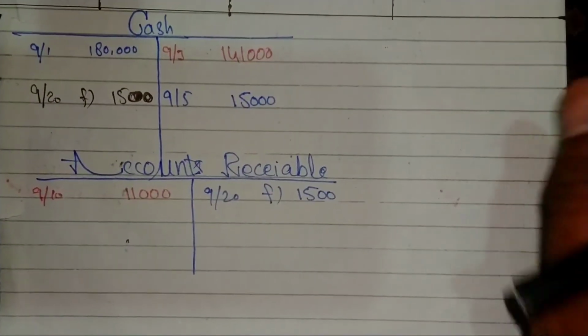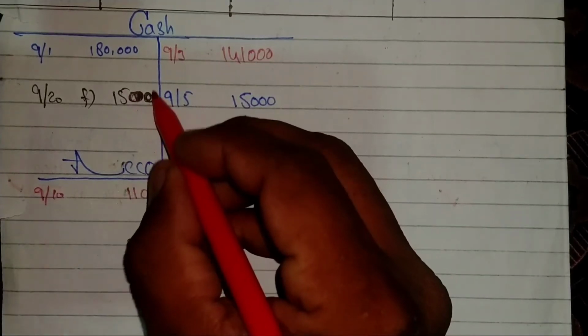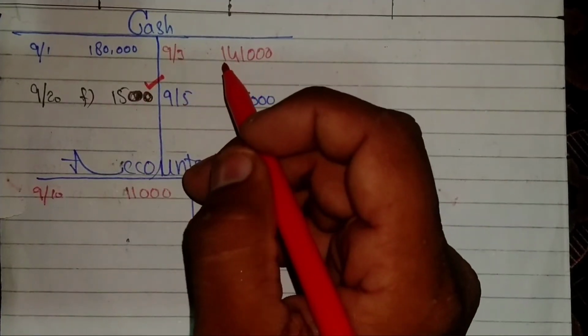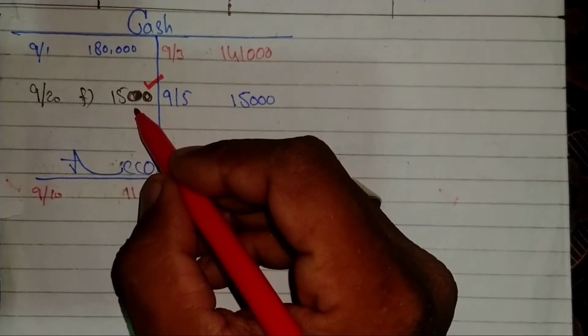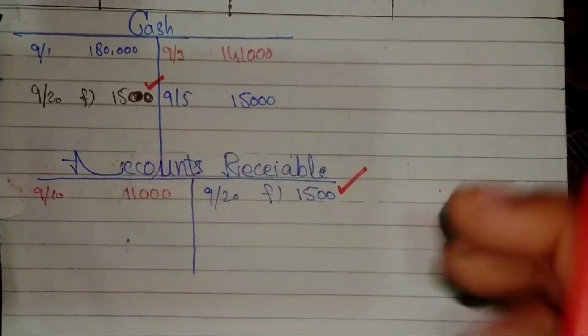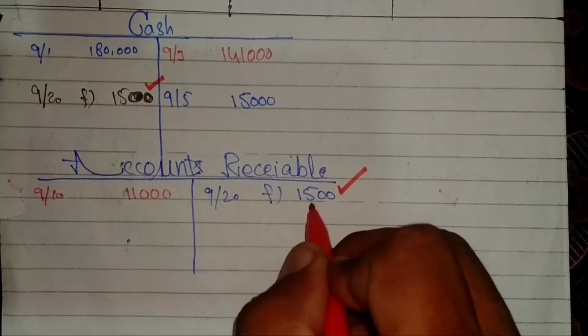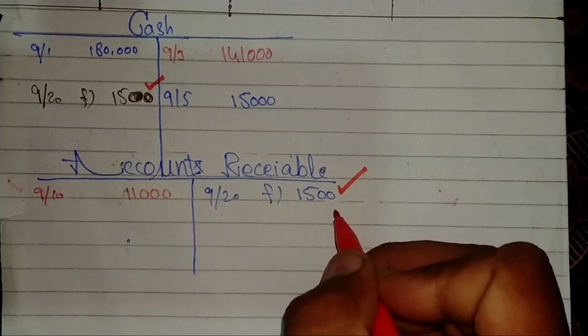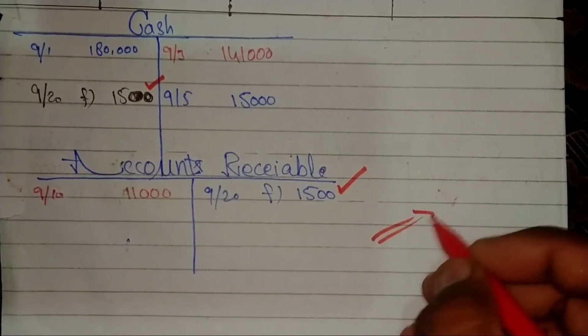Ledger account or T account, the cash will be debit amounted $1,500 because the actual cash is received by company, and ultimately accounts receivables are decreased by $1,500 in T or ledger account. That's it.